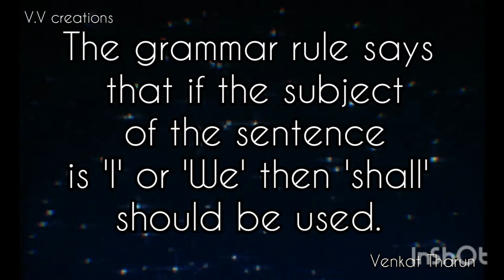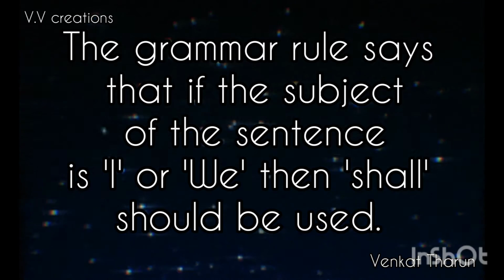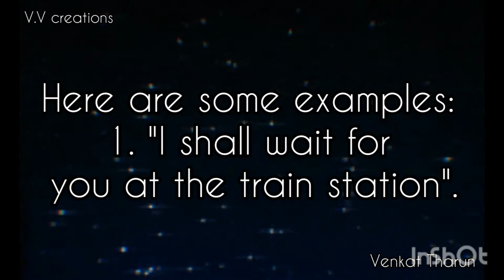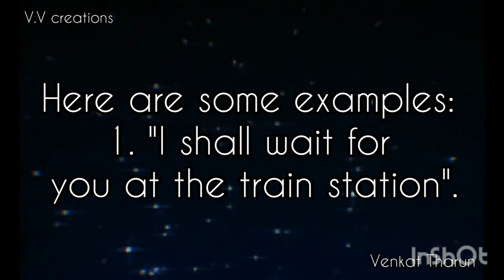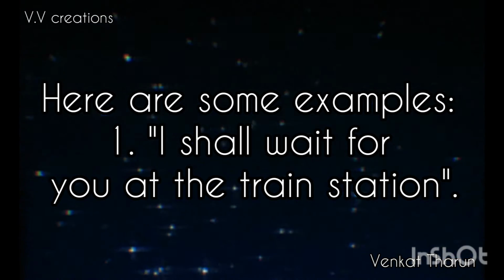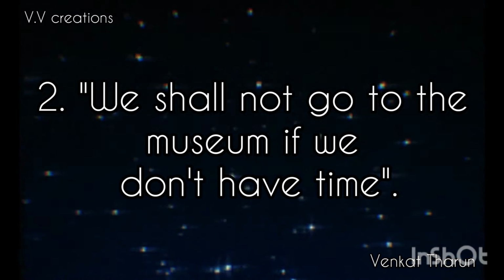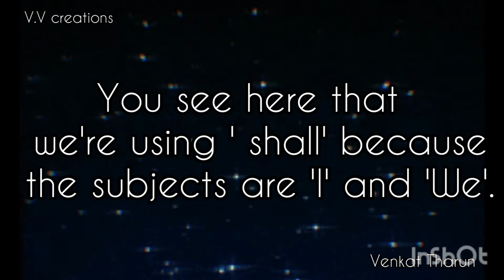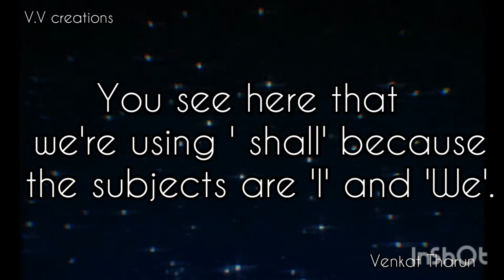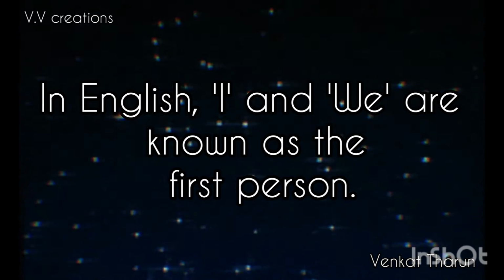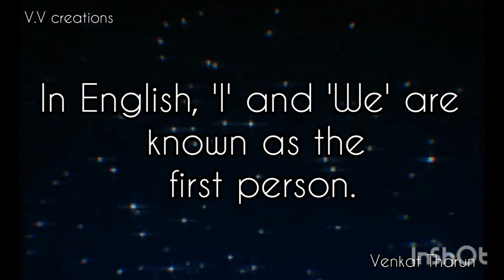The grammar rule says that if the subject of the sentence is I or we, then shall should be used. Here are some examples. I shall wait for you at the train station, and we shall not go to the museum if you don't have time. You see here that we are using shall because the subjects are I and we. In English, I and we are known as the first person.